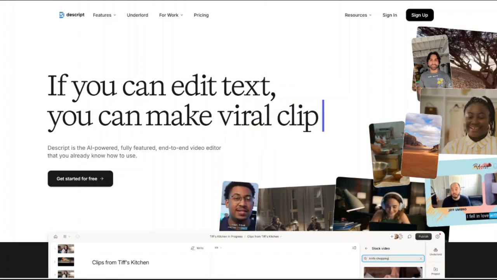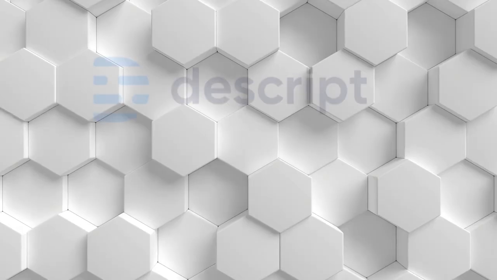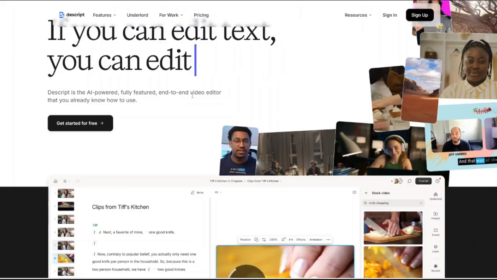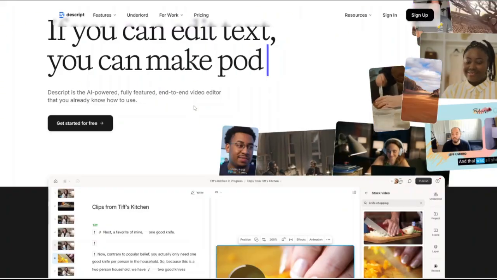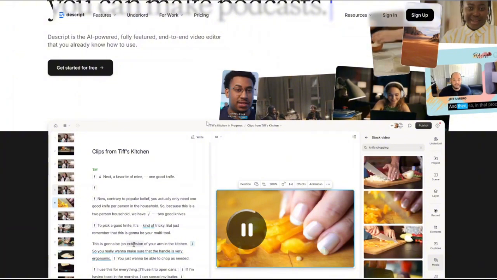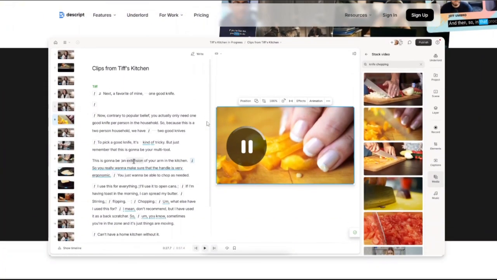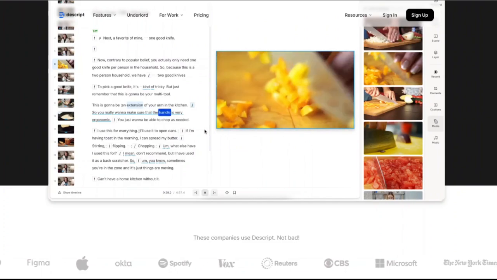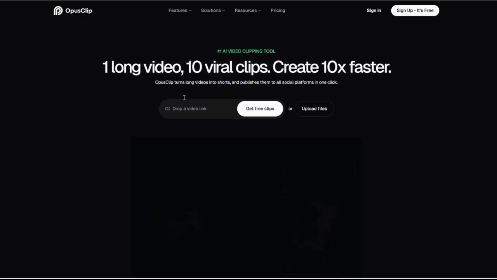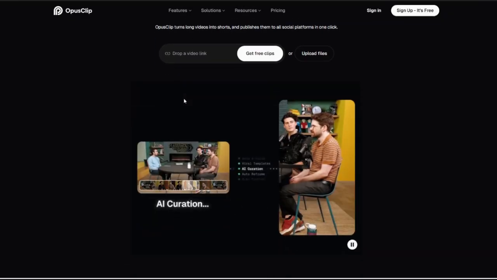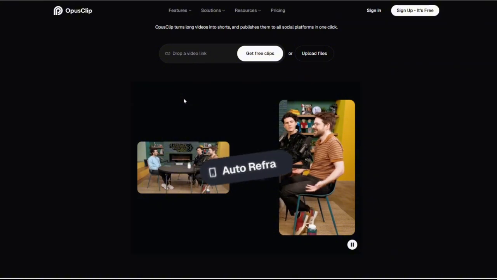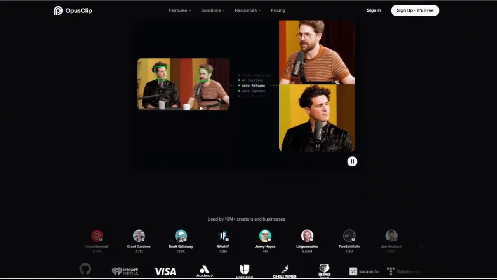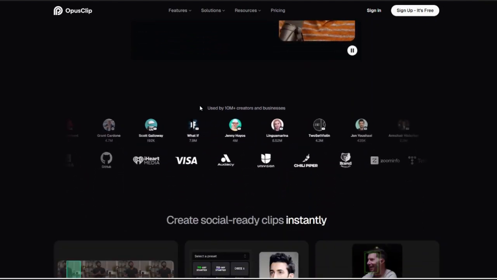Hi, today I'll be doing an in-depth review of Descript and Opus Clip in a comparison. These are two innovative platforms that are revolutionizing the way we create and edit videos. Whether you're a content creator, a marketer, or just someone interested in video editing, understanding these tools can significantly enhance your workflow. Let's explore the features, the recent updates on them, the pricing, and more to help you determine which platform suits your needs best.